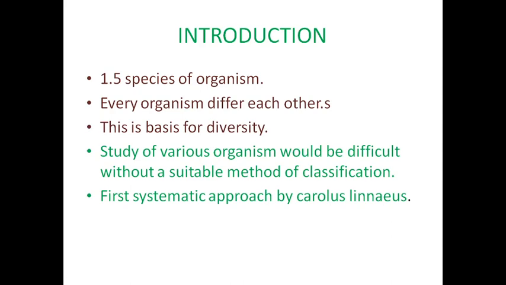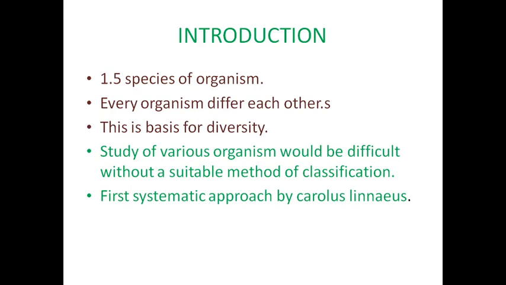The first systematic approach was done by the scientist Carolus Linnaeus. In the standard system, he named the organism in genus and species, and more extensive grouping using Latin terms.